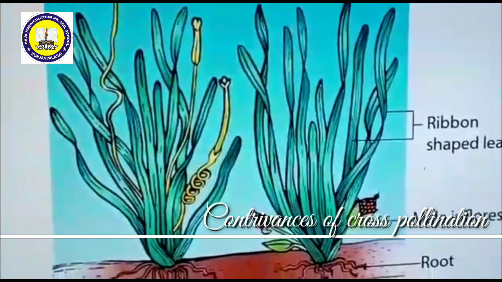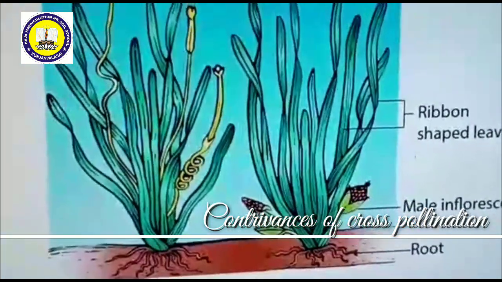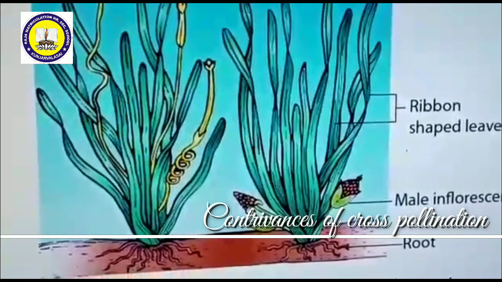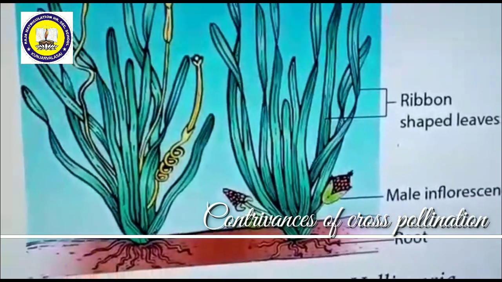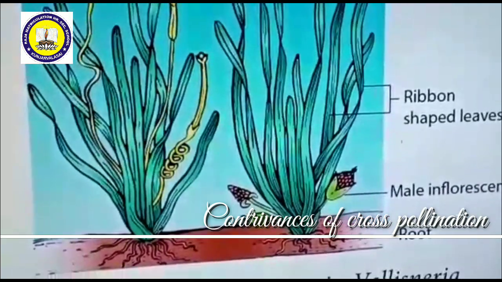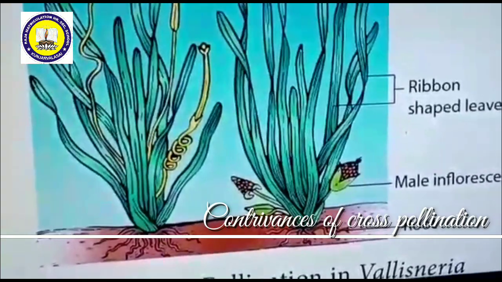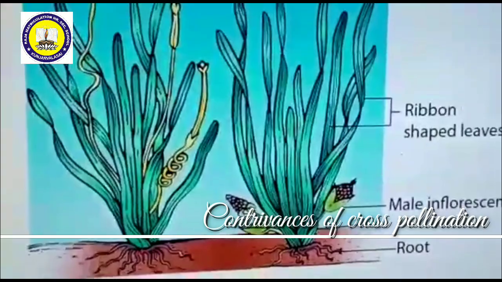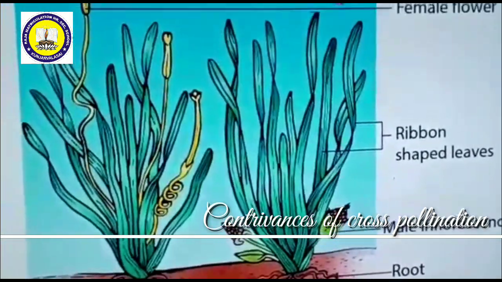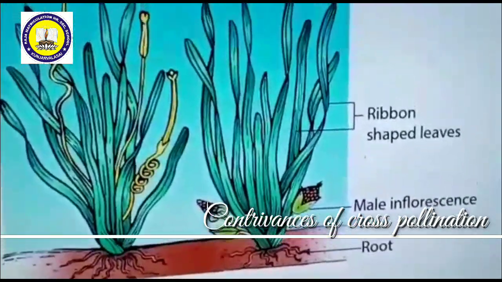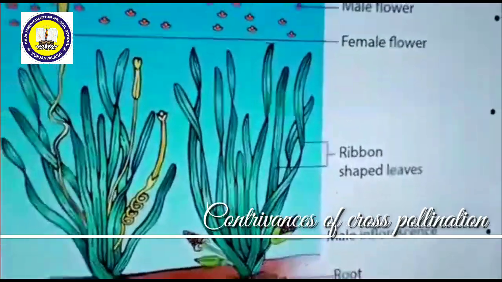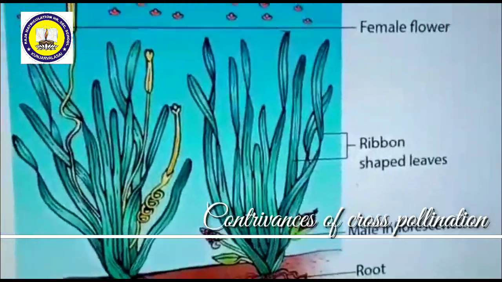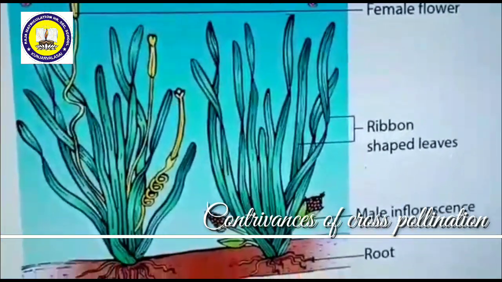Most aquatic plants prefer insect pollination or bird pollination rather than hydrophily. Very rarely, even though they are aquatic and living in water, do plants use water as a pollinating agent. Only a few plants, like Vallisneria.